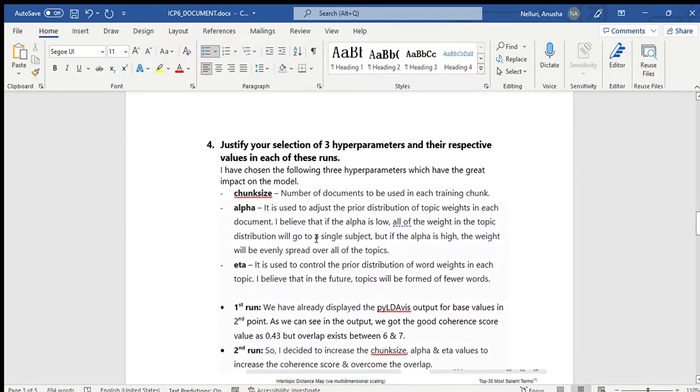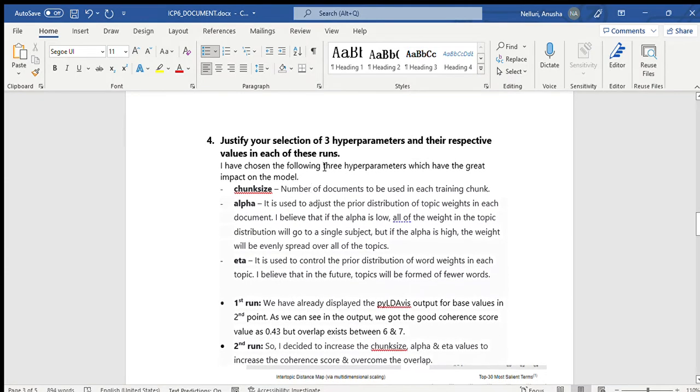Coming to why I have chosen these hyperparameters: using these hyperparameters, we got a chance to plot the best model. So that is the reason for choosing these hyperparameters.